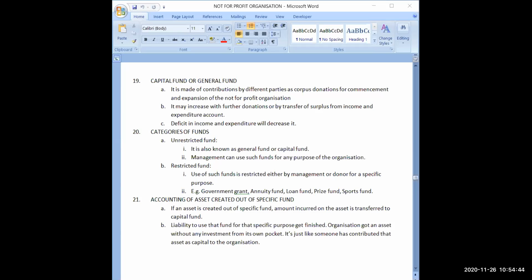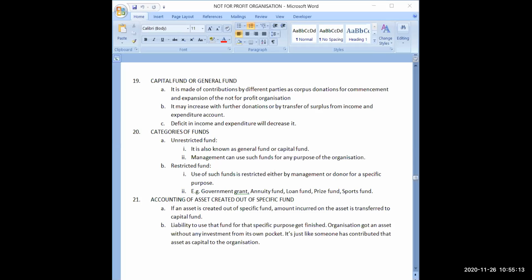So various donations can be there, various donors can be there, various members can be there who will contribute to the capital fund. So capital fund is nothing but the capital of that not-for-profit organization. And because this fund can be used for any purpose within the limits of the objectives of the organization, that's why sometimes it is also called general fund. It may increase with further donations or by transfer of surplus from income and expenditure accounts.